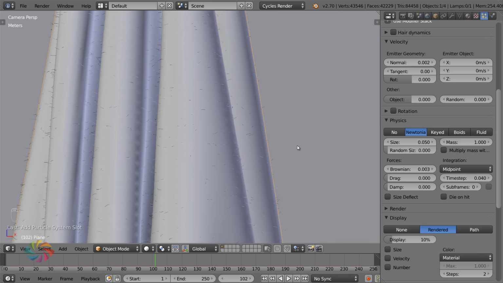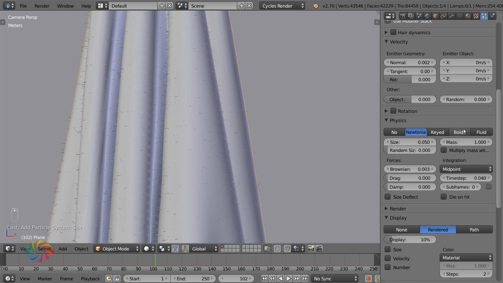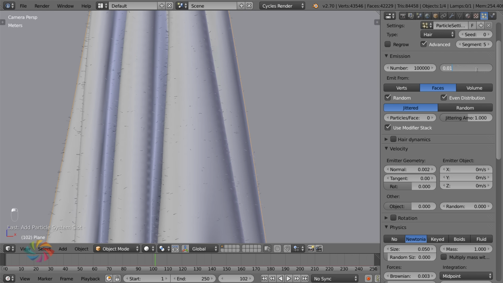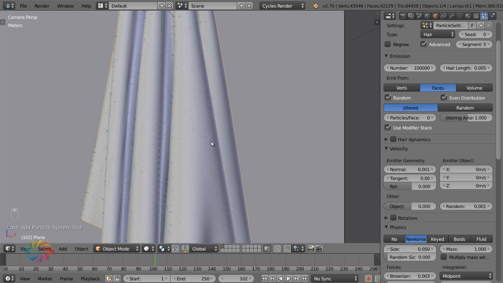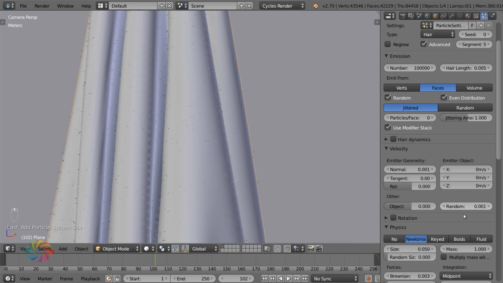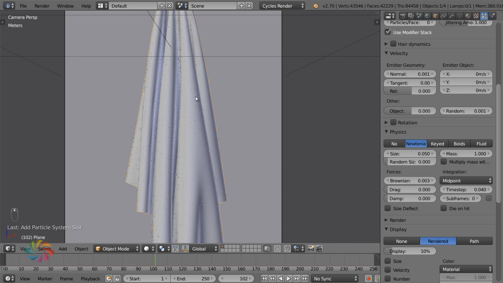Let's go 0.003. I think that should be good. And then I can maybe set this down, something like that. And actually, I didn't do this before, but giving it a random velocity as well would help, because then it's not just coming out evenly, it's sort of coming out at different angles all over the towel as it would in real life. So that sort of makes sense as well.